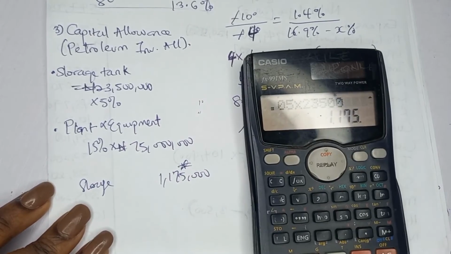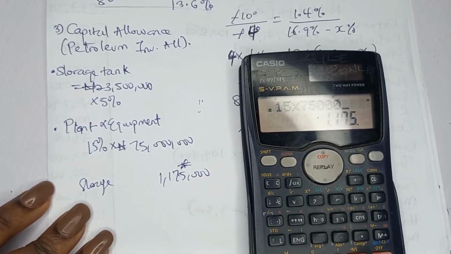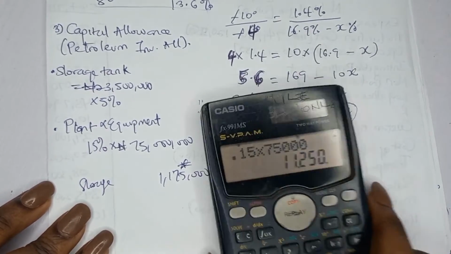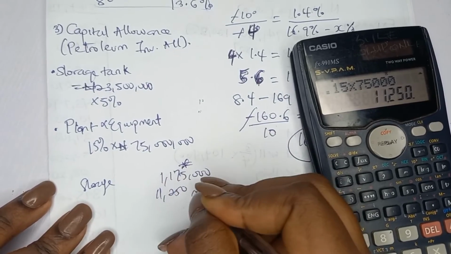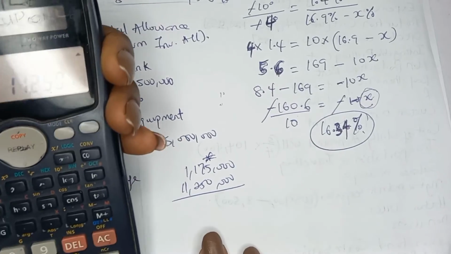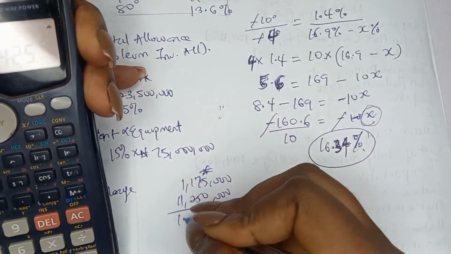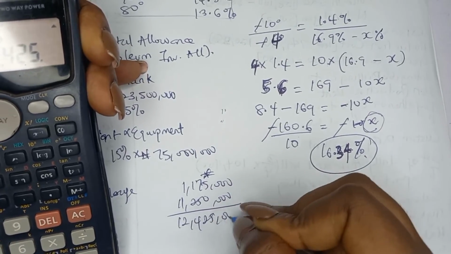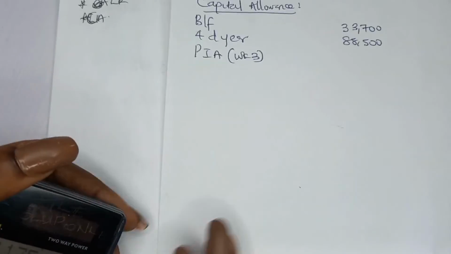Then plant and equipment, 15%, 0.15 times 75 million. That's how much? 11,250,000. So I think we can add the two of them together to get the total PIA for the year. So we have 12,425,000. So this is what we'll carry here.